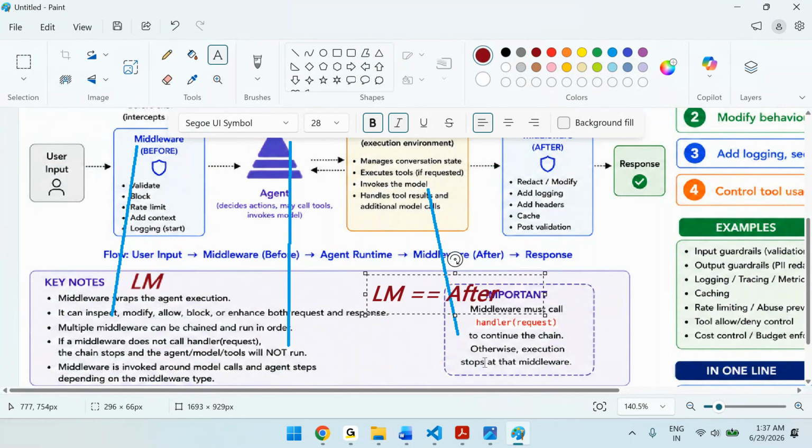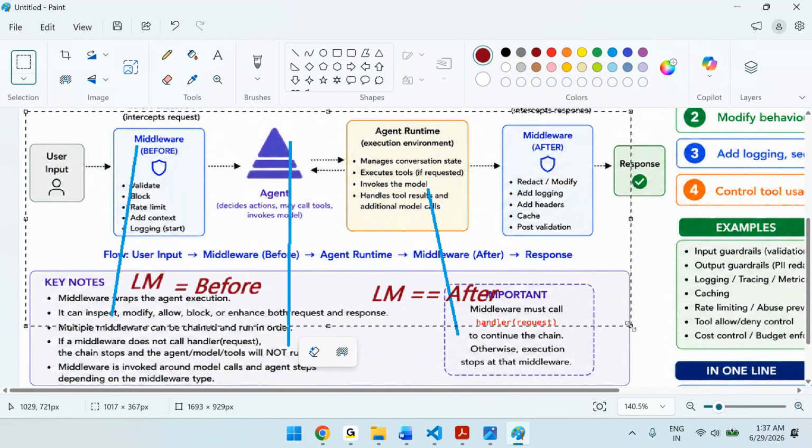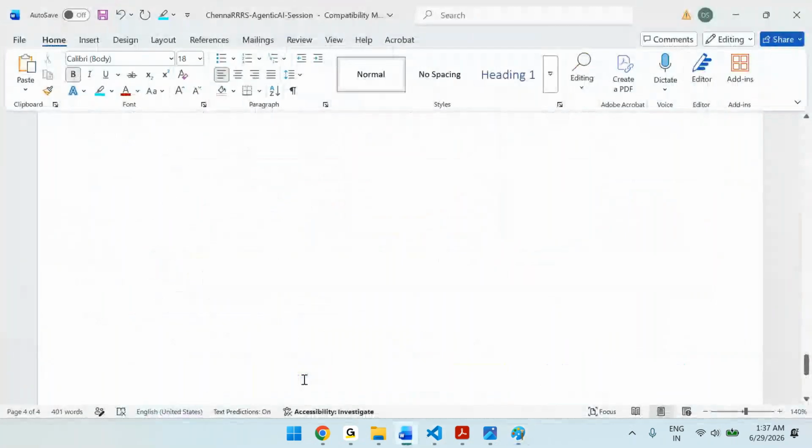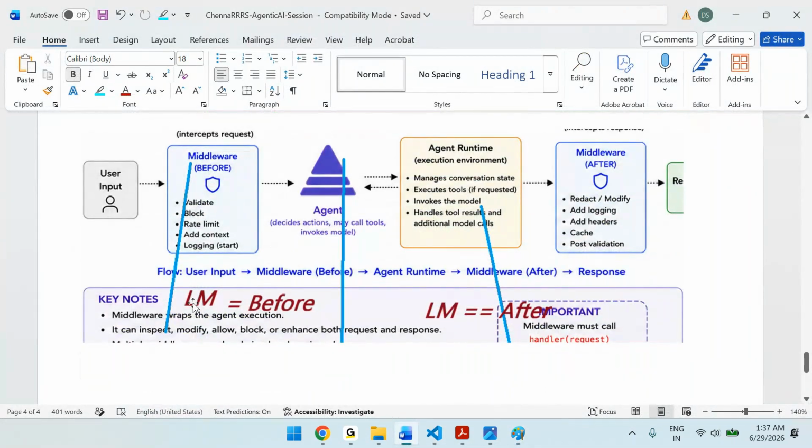This is the requirement. So before, what do we have? Request. After, what do we have? Response. So in simple words, before agent we have the request information, and we want to log it.